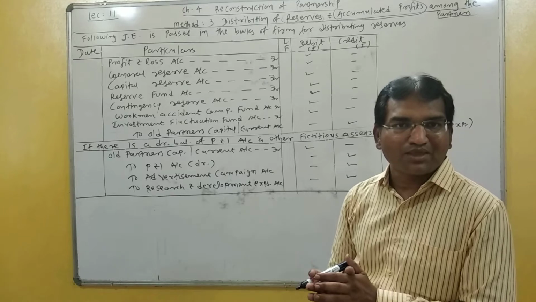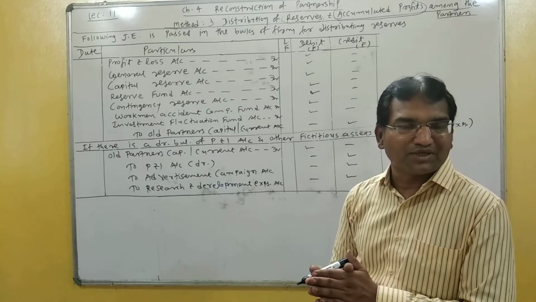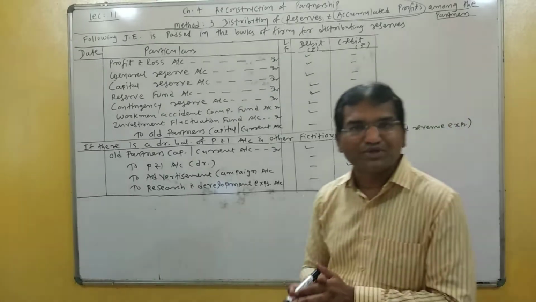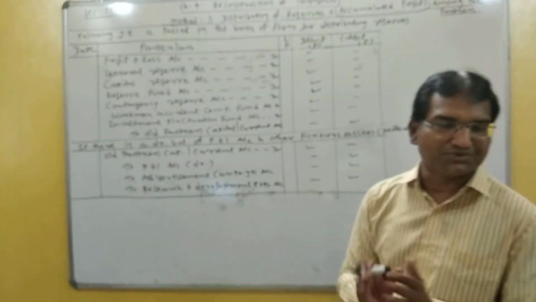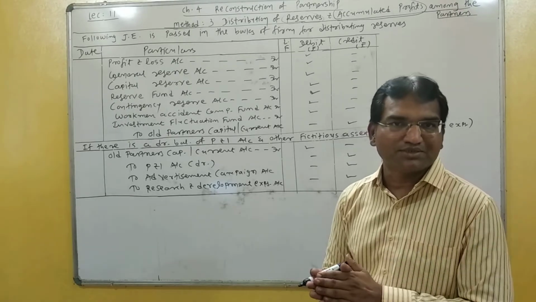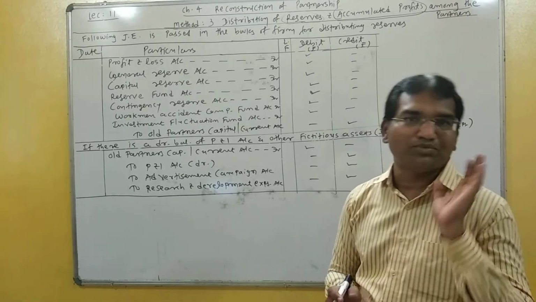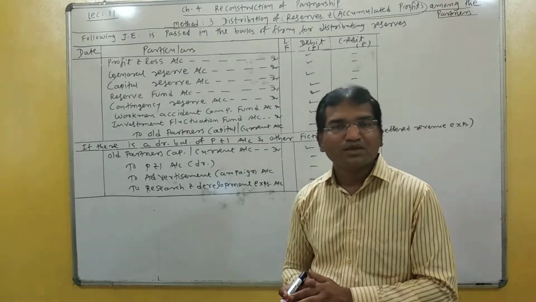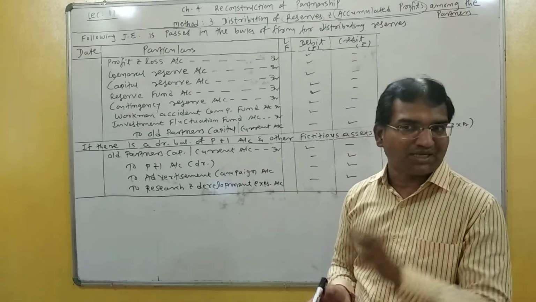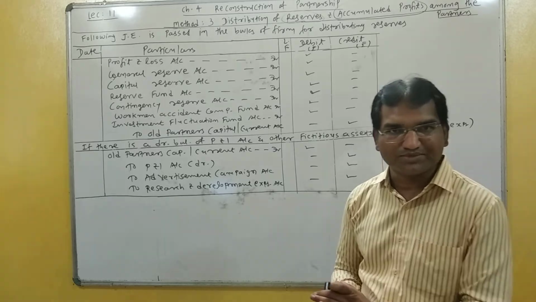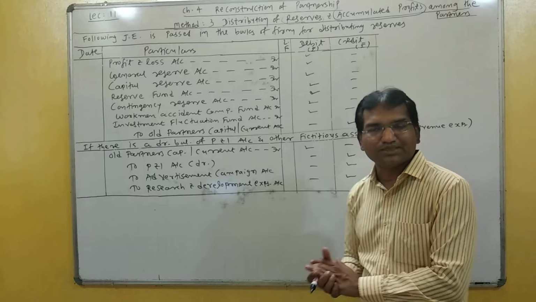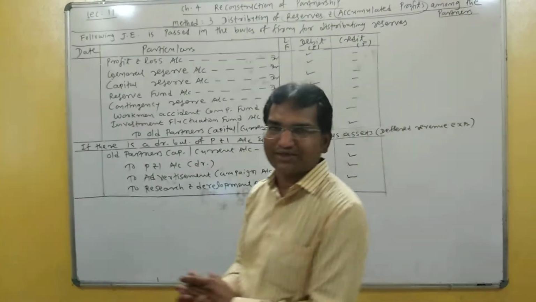Students, remember that sometimes a question is asked in examination: reserve and accumulated profit are distributed between old partners in which ratio? So remember that reserve and surplus are distributed between old partners in their old profit sharing ratio. From this method, generally a question of 3 marks is asked in the board examination. Let us understand how to distribute reserves and accumulated profit between partners.